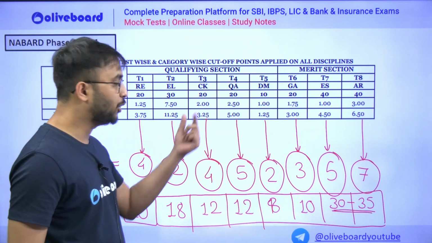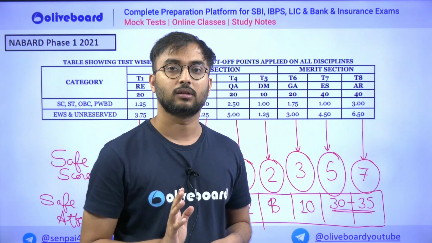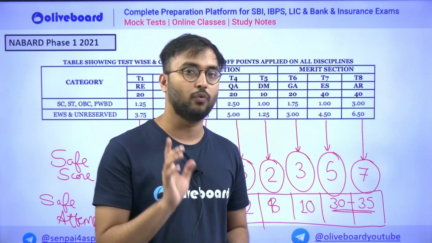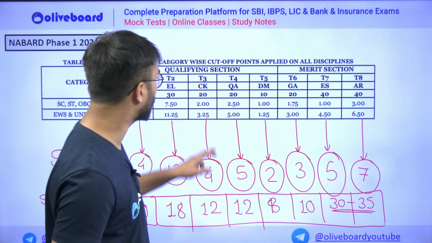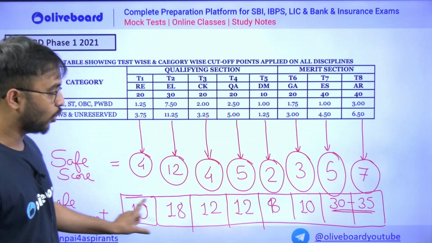For example, look at this. Computer knowledge comes for 20 marks. Attempt 12 to 15 questions, move forward. Don't stop. Sectional time is not there. I'm telling you again, you will be lost in the question solving and then you will lose your time. So similarly, see here, this is your overall safe attempt.